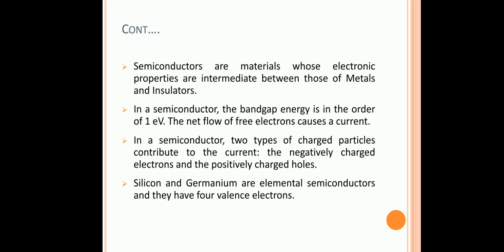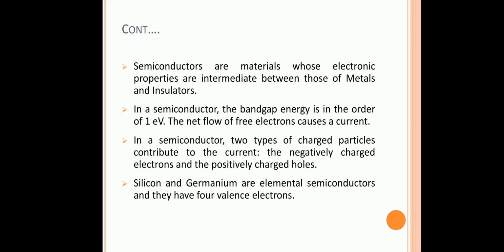At 0 Kelvin the semiconductor acts as an insulator because the filled valence band electrons can't move to the conduction band. If you apply some energy, the electron in the valence band will receive that energy and move to the conduction band, and due to that conduction of electrons, current will occur.